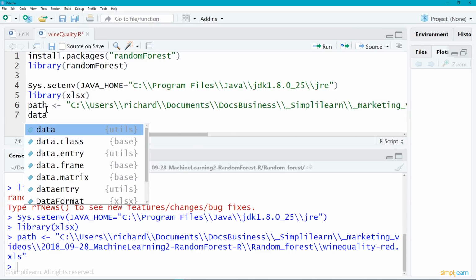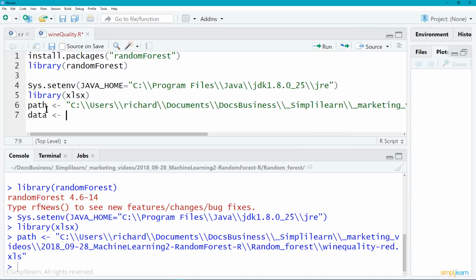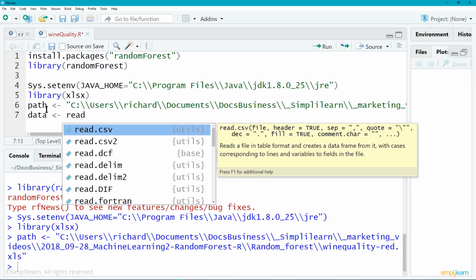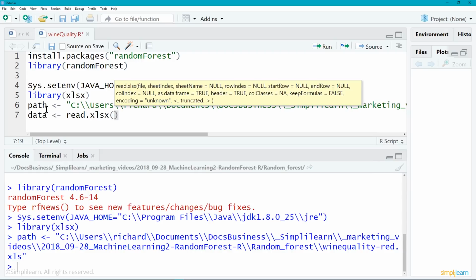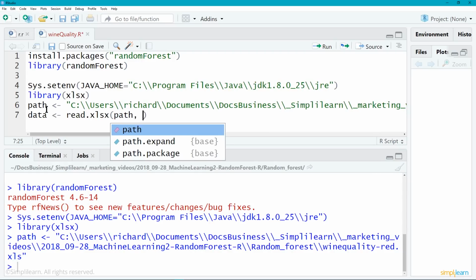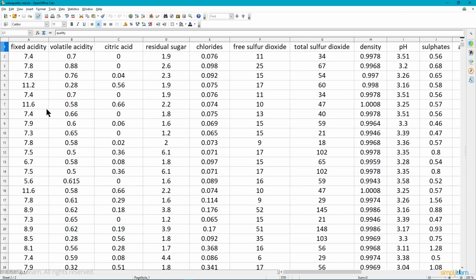And then let's create a variable called data, and we'll assign that to a read. And we're going to be reading, let's see, where is it? There it is, on spreadsheet. Before I put in the path, we need one more thing on the spreadsheet. Because it is an Excel spreadsheet, we need to know which page we're on. So let's go look that up. In the spreadsheet, it might be a little hard to see because it's a very tiny font down there, but you'll see the page tabs on the bottom. This actually has 2 different pages, and we want page 1 for this project.